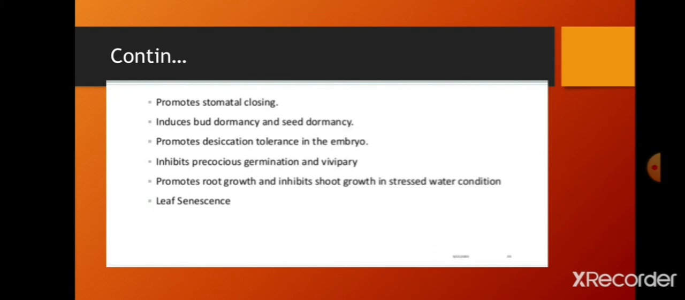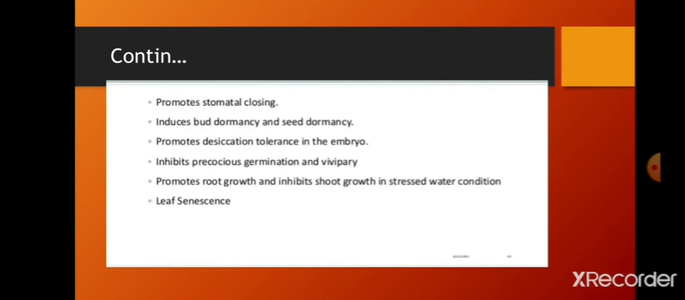It promotes root growth and inhibits shoot growth. But as I told, brassinosteroid promotes shoot growth and inhibits root growth. That is important to be noted. Shoot growth is inhibited in water-stressed conditions. If water is less, it inhibits the shoot from growing and promotes the root to grow, because this is very helpful for searching for water. It is a very important function. If the root grows, it will reach where water is available. So it promotes root growth and inhibits shoot growth in water-stressed conditions.